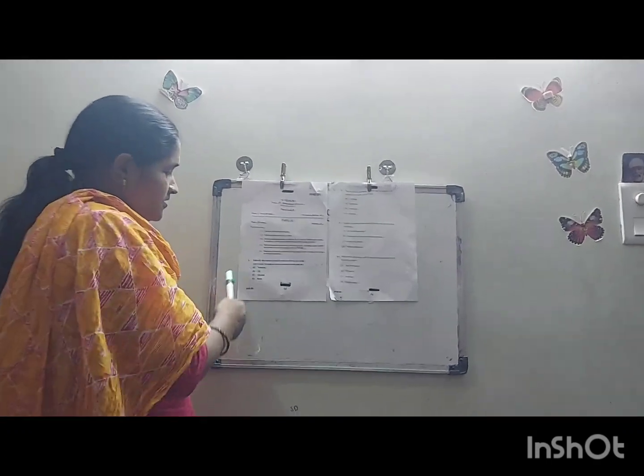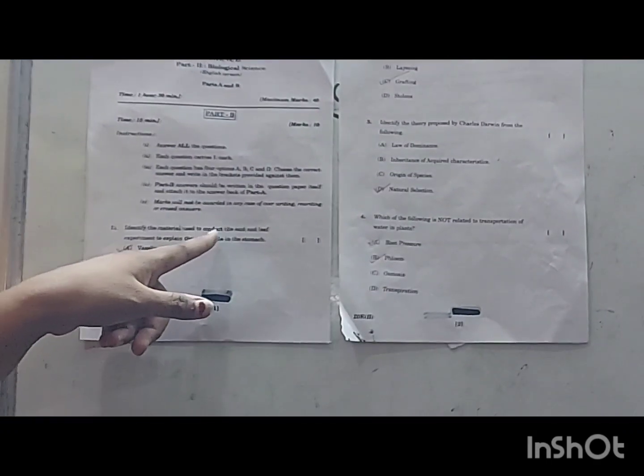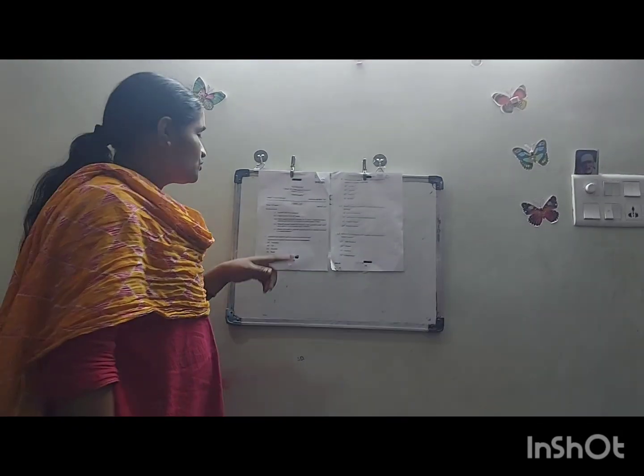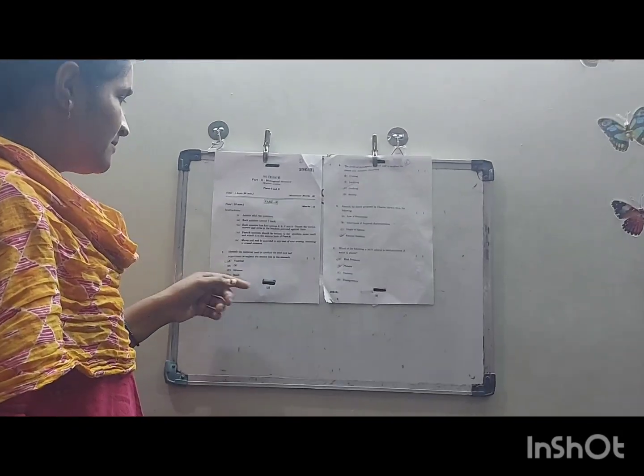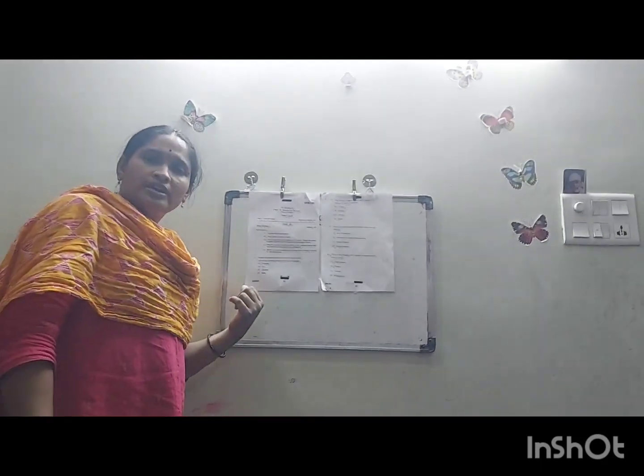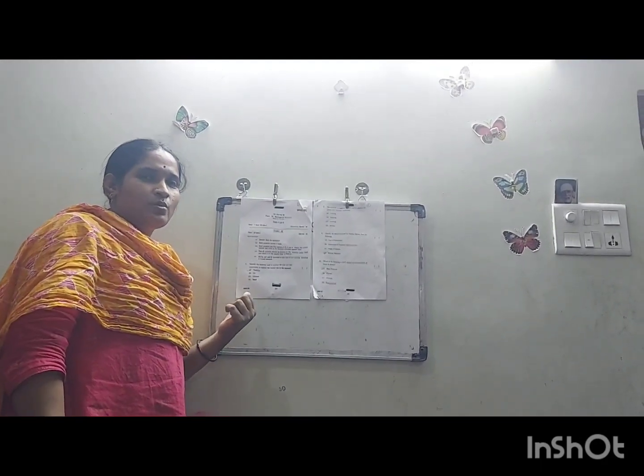Here they have asked 10 MCQs. You have to read and answer properly. The first question was: identify the material used to conduct the acid and leaf experiment to explain the mucus role in the stomach. What is the acid and leaf experiment? What we are going to use is actually petroleum jelly, so your option related to that is Vaseline.